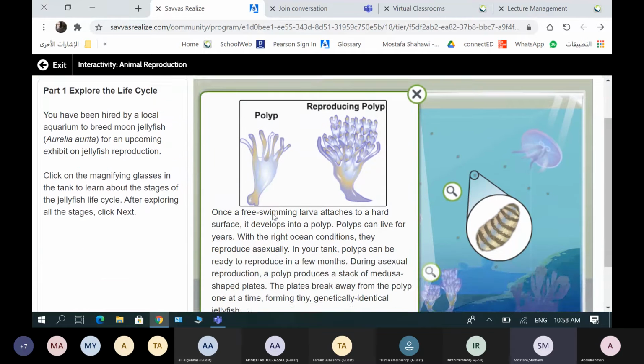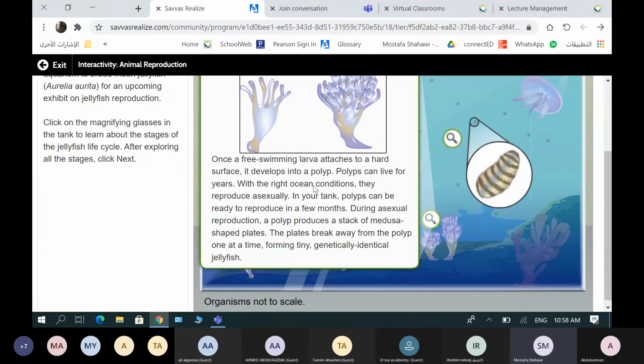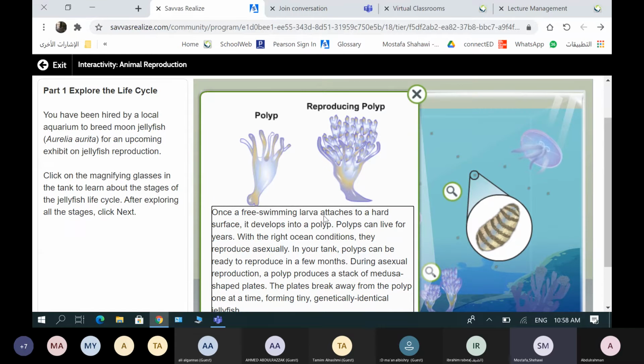Okay, so once a free swimming larva attaches to the hard surface, the bottom of the ocean, it develops into a polyp. This is called polyp. Polyps can live for years.